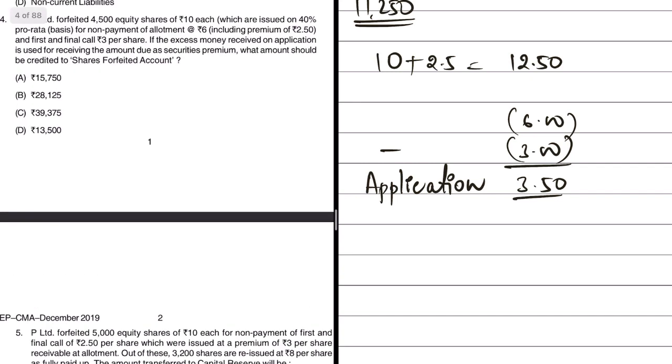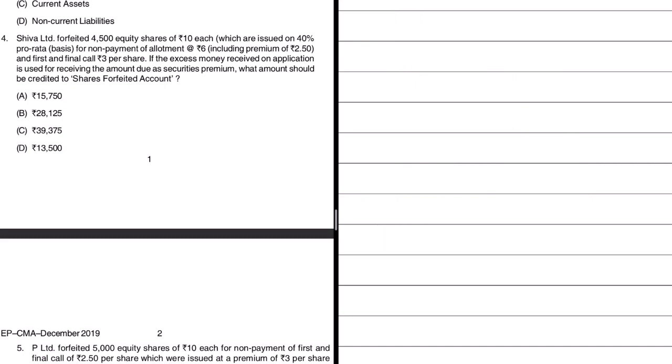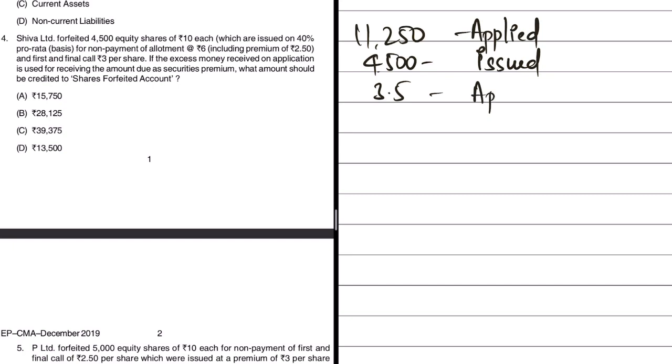If you look at the question here, they have not mentioned the application money. It is up to you to find out how much the application money is. Now, why do we have to find out the application money? Because in this case, someone who is allotted 4,500 shares and who applied for 11,250 shares has already paid application money of 3.50 per share. Now, 11,250 is the number of shares applied for. 4,500 is the number of shares issued by Shiva Limited. And the application money in this case is 3.5, which is the amount paid per share by each shareholder.